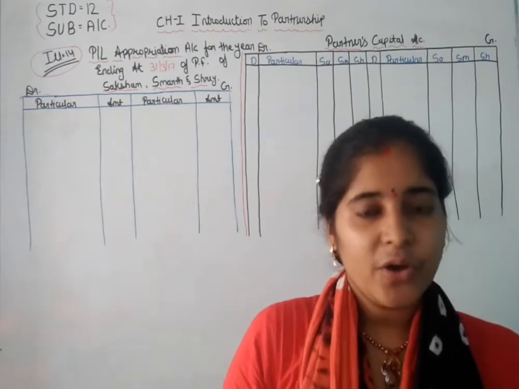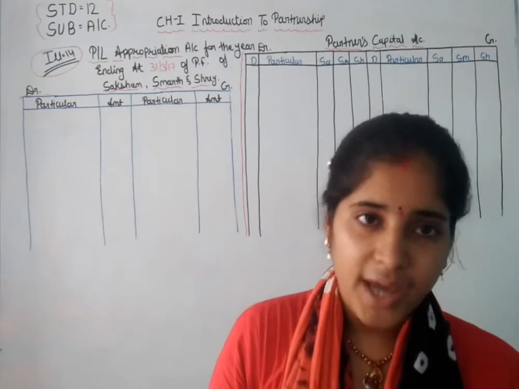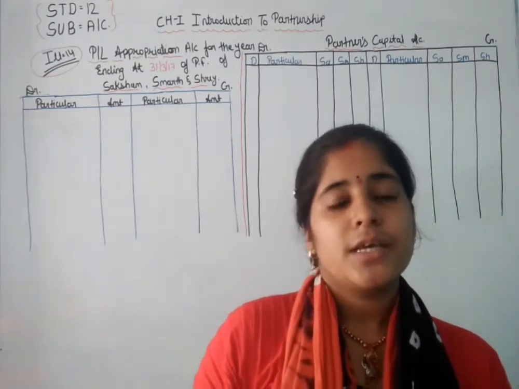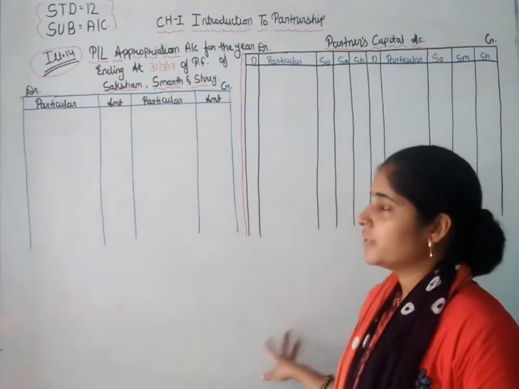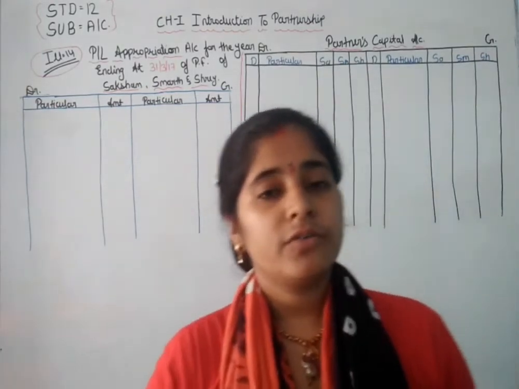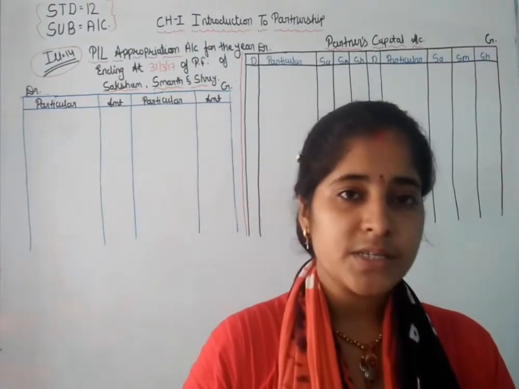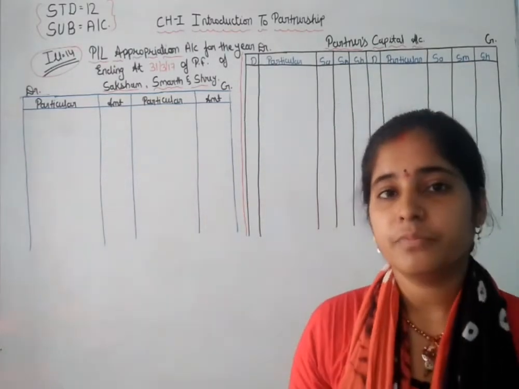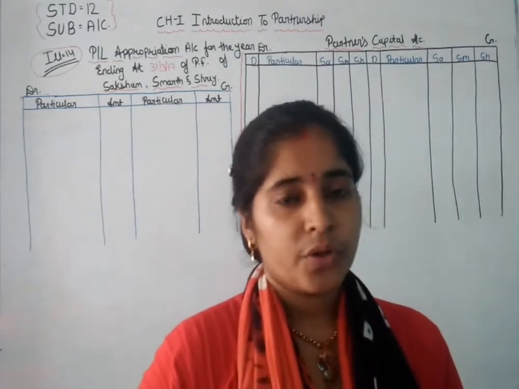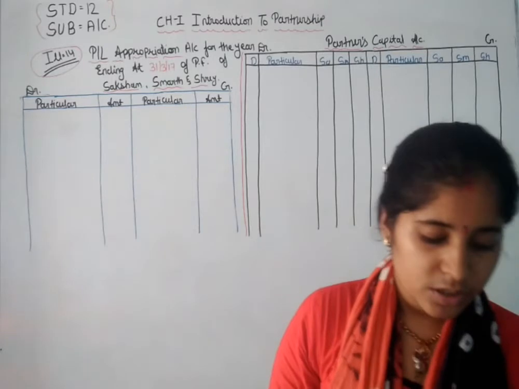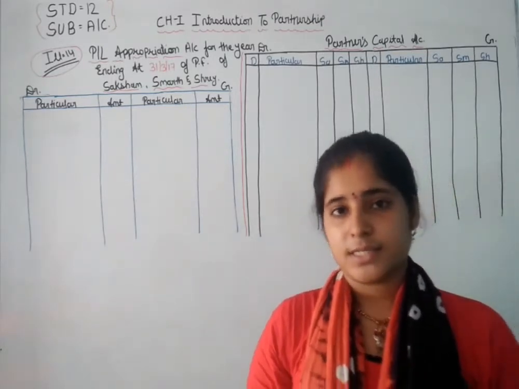Okay. Today's class is standard 12, subject Accounts, chapter number 1, introduction to partnership. In this lecture we are solving illustration number 14. There are 3 partners and here there is some change in the profit and loss distribution. Now we are reading the problem of illustration number 14, then we will see it.